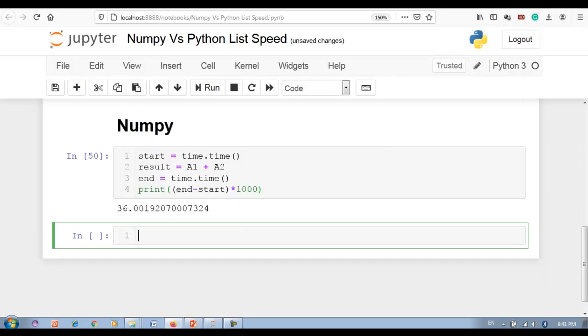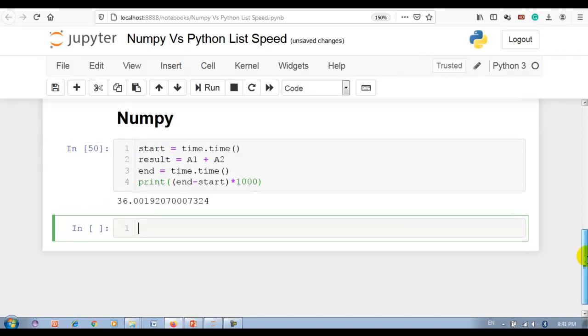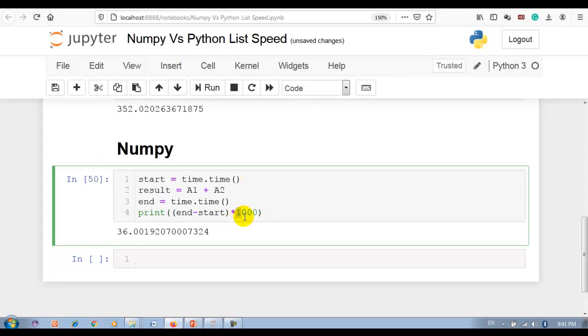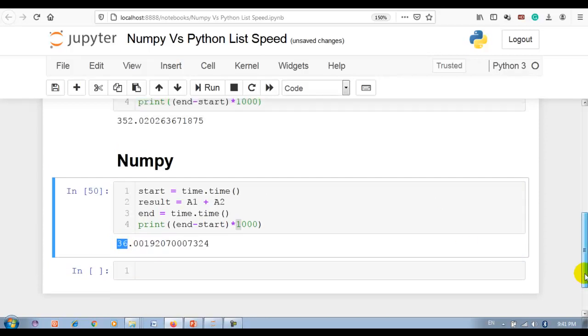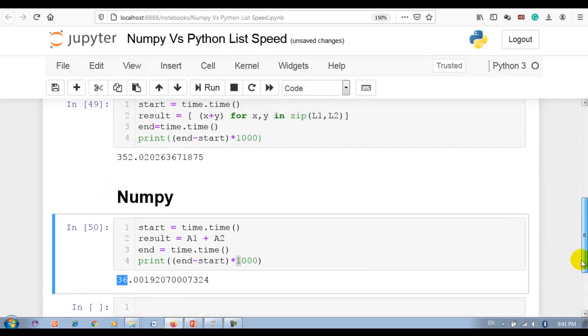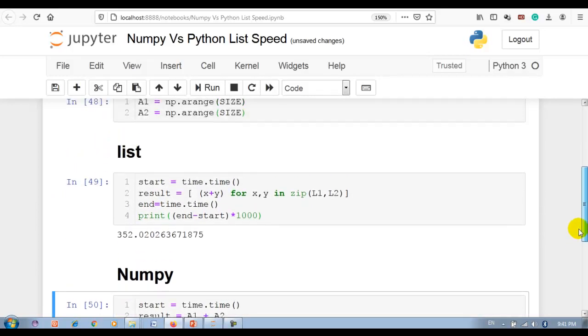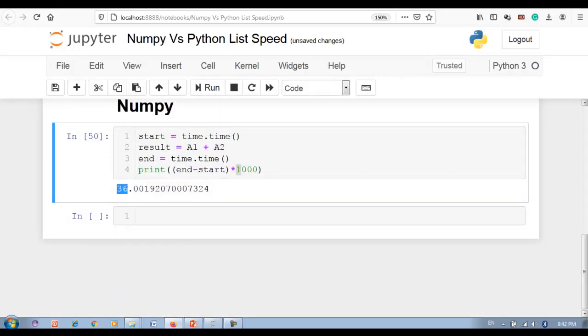Okay, now you can see NumPy took only 36 milliseconds compared to the Python list. Now you can see NumPy is incredibly fast compared to the Python list. Thank you for watching.